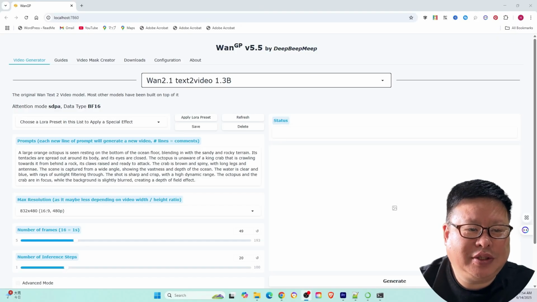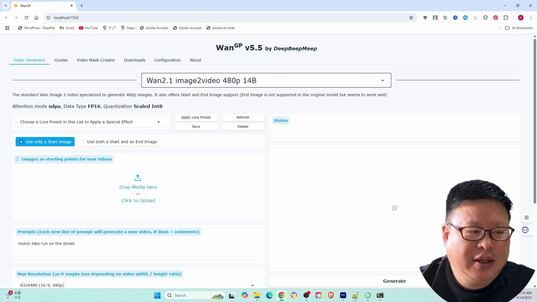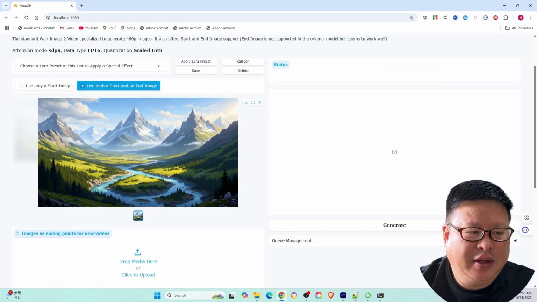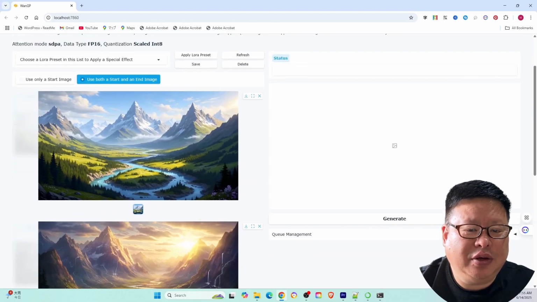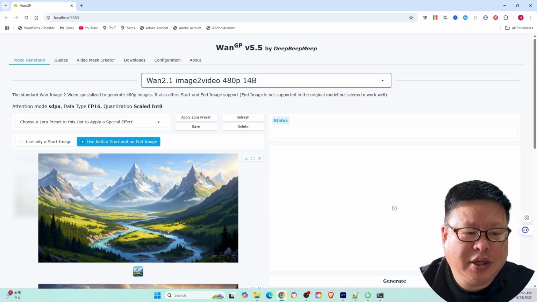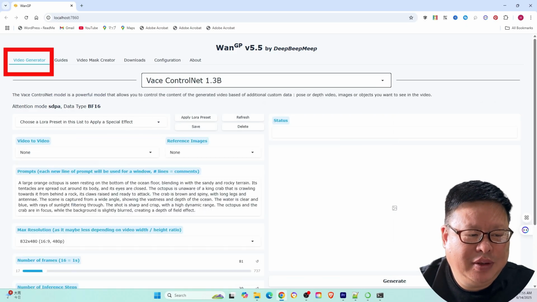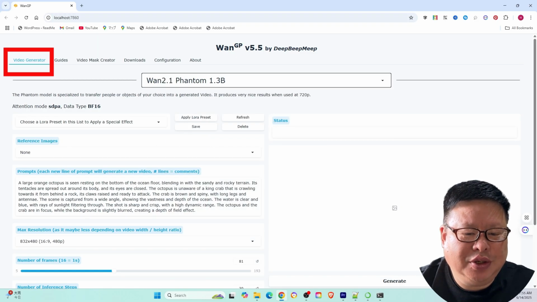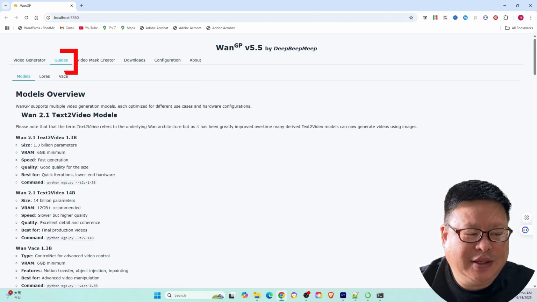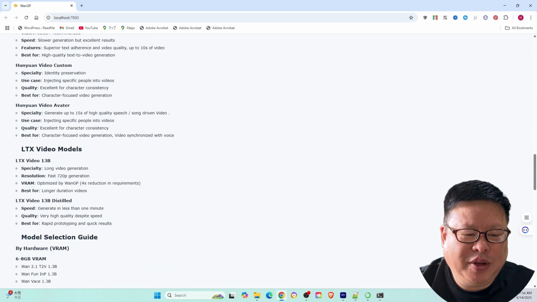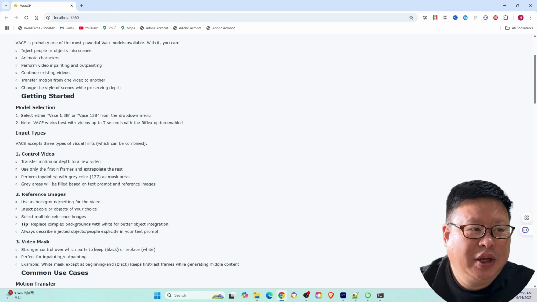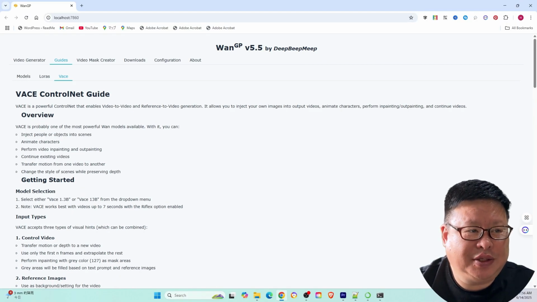The tool primarily uses text prompts to generate videos, starting with an image and continuing seamlessly. This allows you to create an entire video clip with consistent characters throughout. From the Menu tab, Video Generator demonstrates sample videos and allows you to create your own. Guides offers detailed information about the model, including recommended start commands. It also supports LoRAs and Vace, which provide better control over your video.